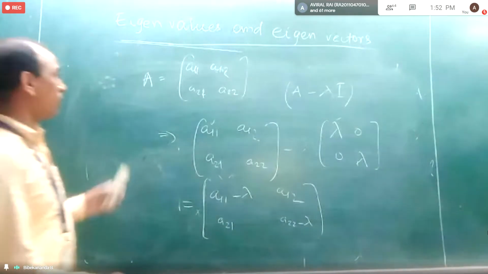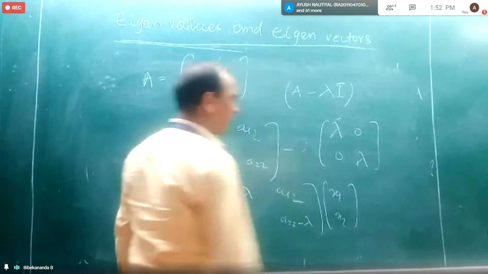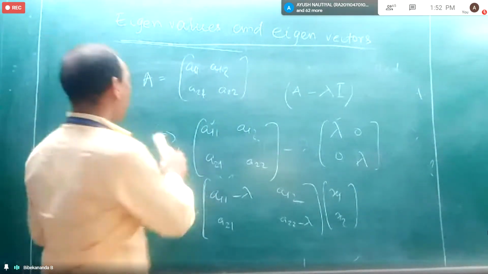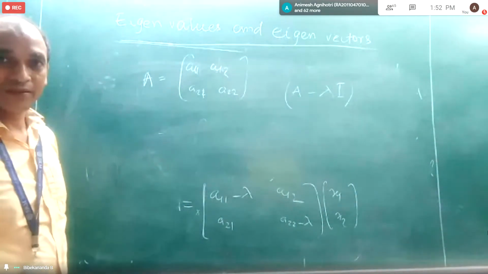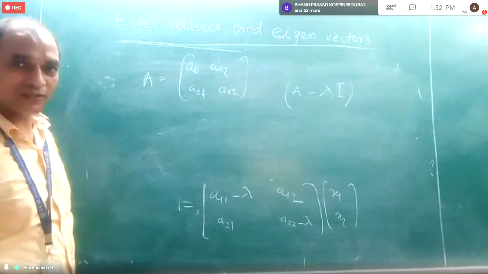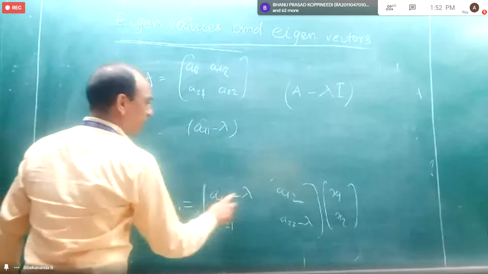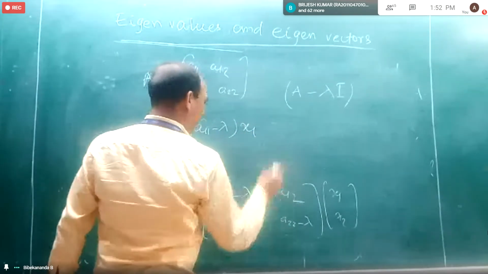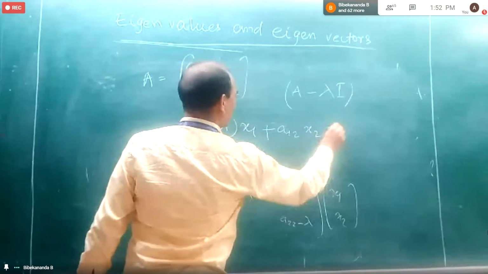Now if I have a vector x1, x2, I will get a system of equations. How will I get it? A11 minus lambda into x1 plus A12 into x2.